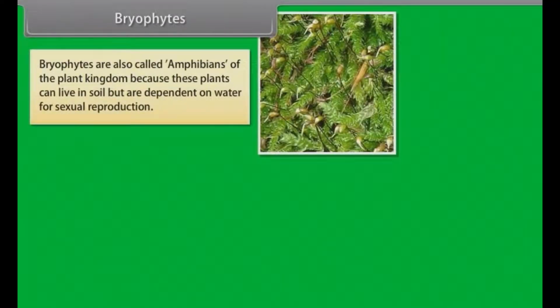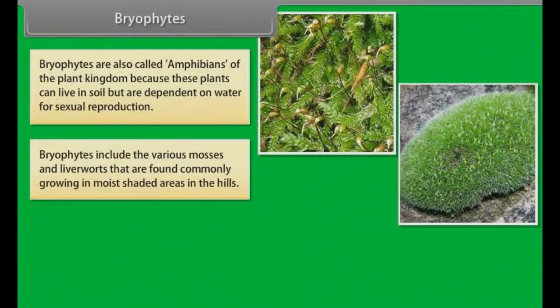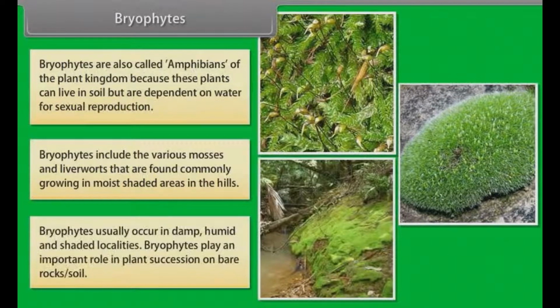Bryophytes. Bryophytes are also called amphibians of the plant kingdom because these plants can live in soil but are dependent on water for sexual reproduction. Bryophytes include the various mosses and liverworts that are found commonly growing in moist, shaded areas in the hills. Bryophytes usually occur in damp, humid, and shaded localities.